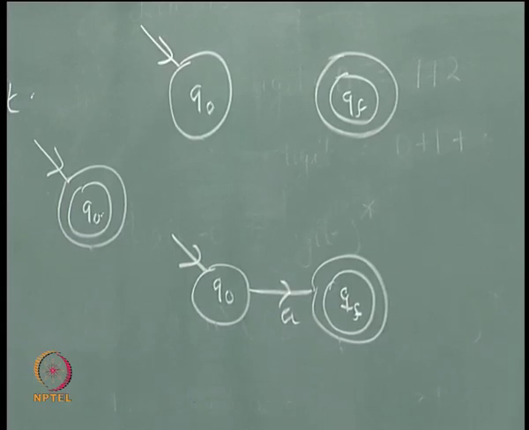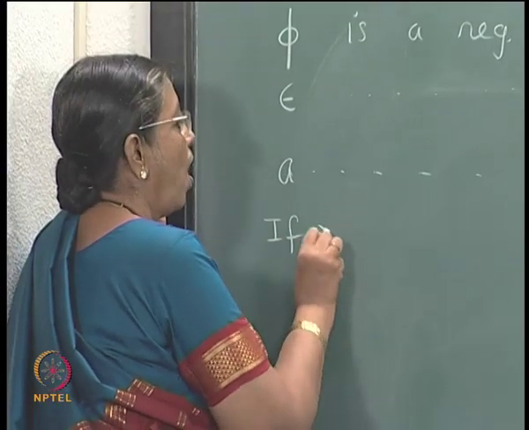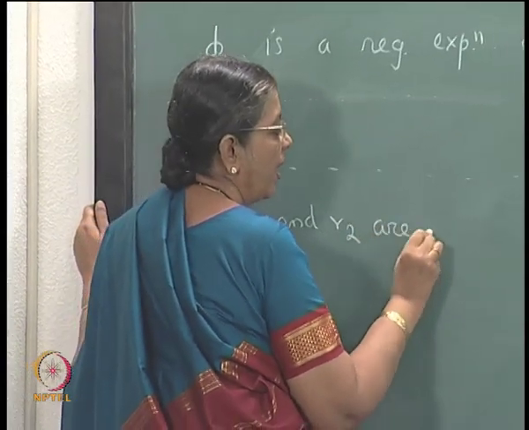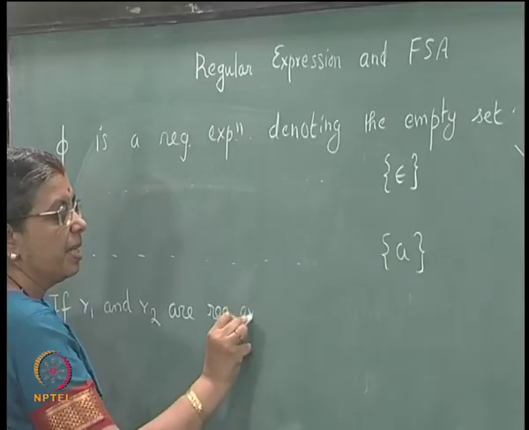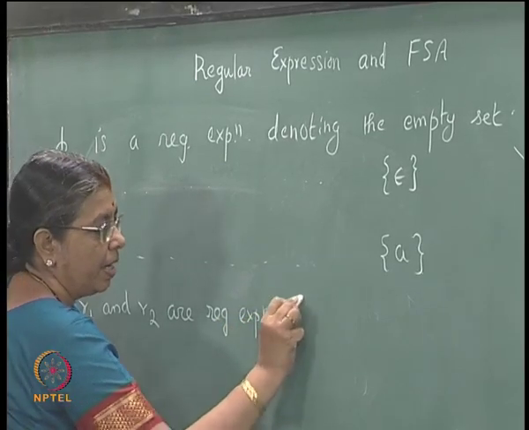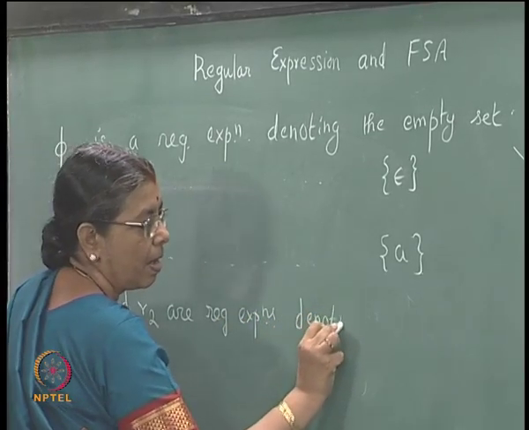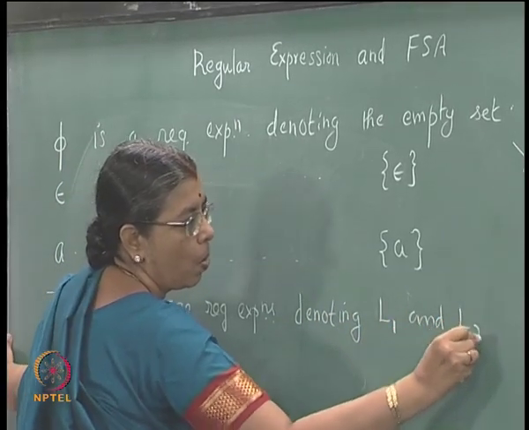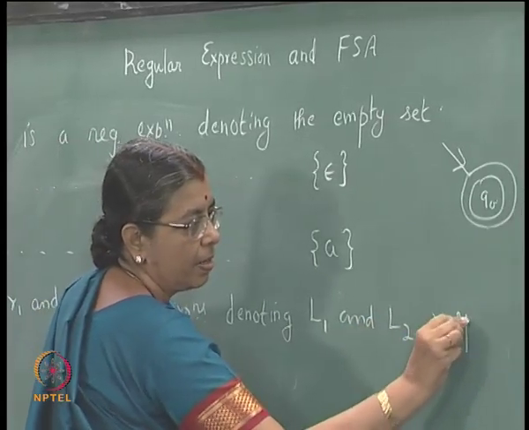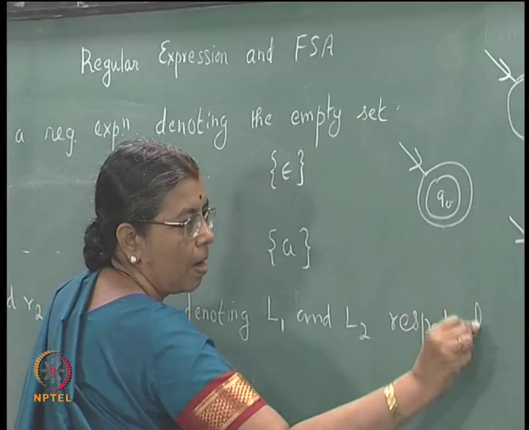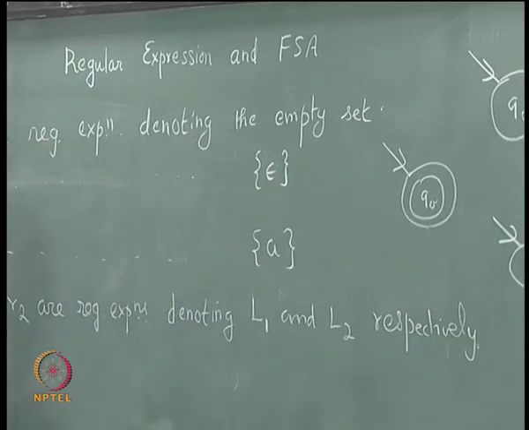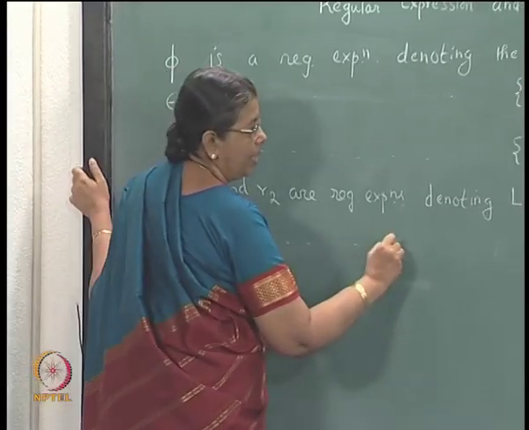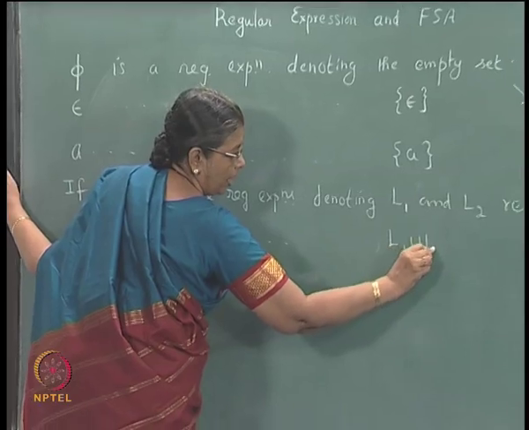Then what was the definition? If R1 and R2 are regular expressions denoting L1 and L2 respectively, R1 plus R2 is a regular expression which denotes L1 union L2.